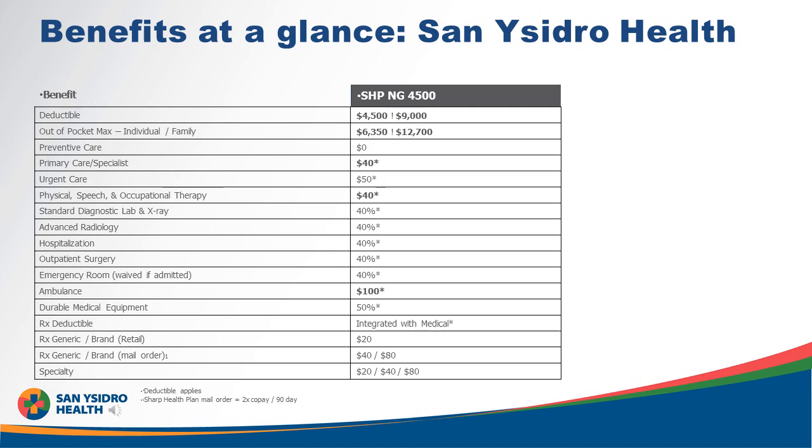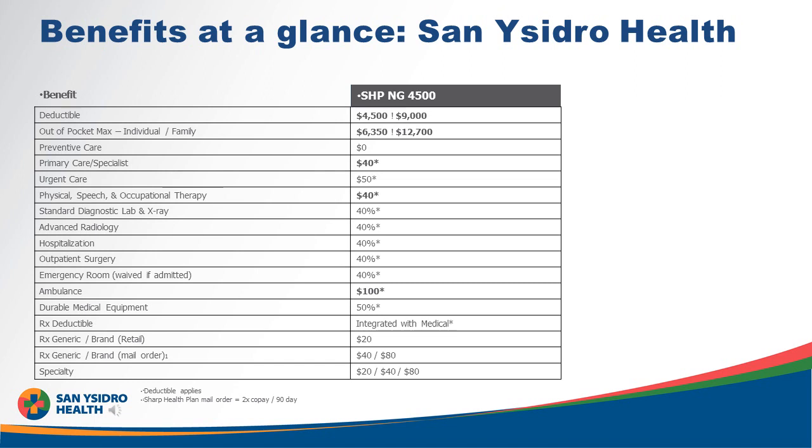Although you may see these numbers, these deductibles and out-of-pocket expenses in this slide, please know that all of these costs are covered through the Nonstop Wellness Plan. That's your Nonstop Visa card, with the exception of an emergency room visit when you don't get admitted. In that case, you'll be responsible to pay $100.